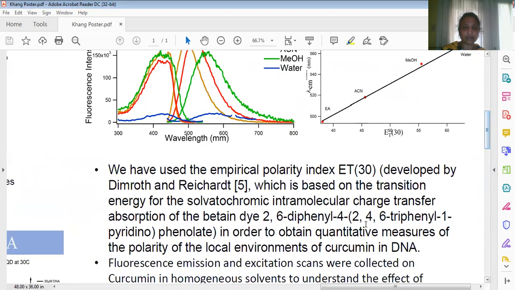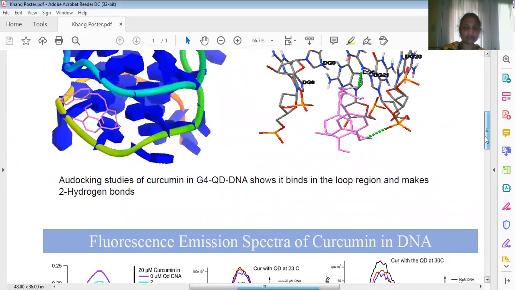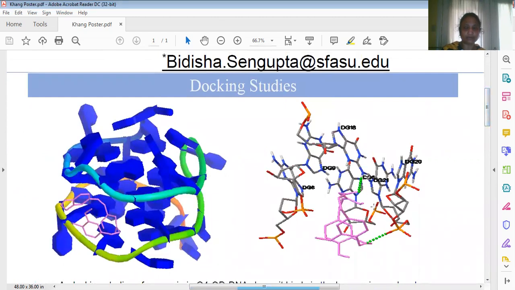Then our collaborator had done the docking study using the quadruplex DNA PDB, and it shows that curcumin forms 2 hydrogen bonds with the DNA bases.